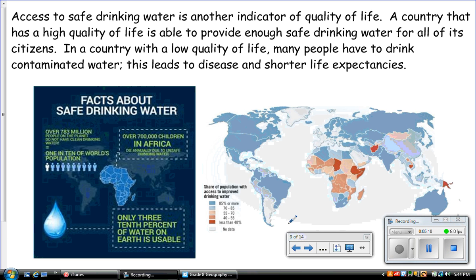So just looking at this world map here, we can see there's a great deal of inequality in terms of access to safe drinking water, with North America and Russia and these northern European countries having access to safe drinking water throughout their borders, whereas countries in Africa, Middle East, and Asia have a very low level of access to safe drinking water.